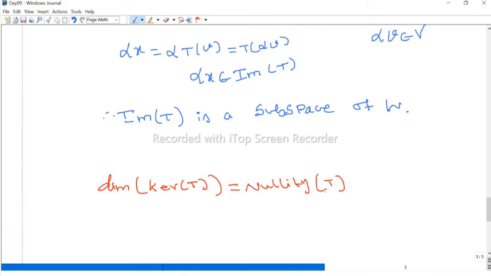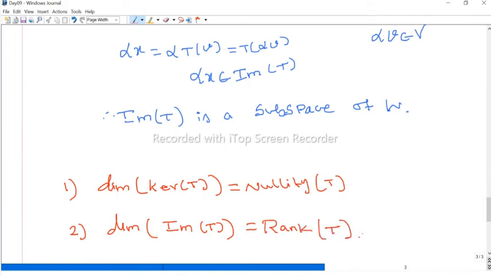The dimension of the kernel we call the nullity. That is the first definition. The second one is the dimension of the image of the linear transformation. We define it as the rank of the linear transformation T. Now we already defined rank and nullity for a matrix.